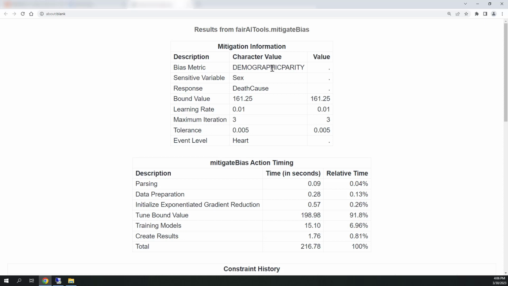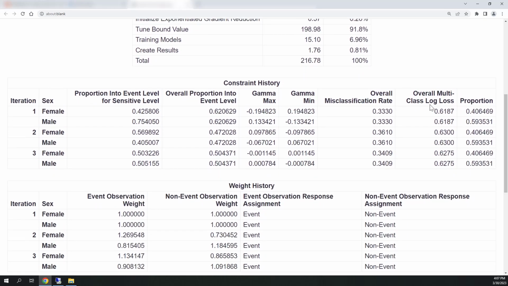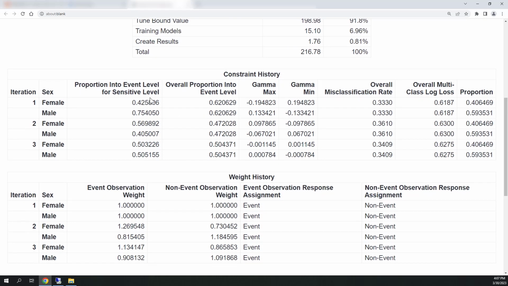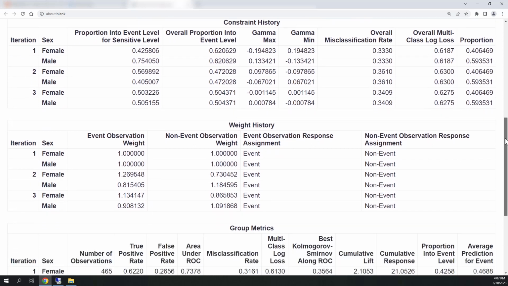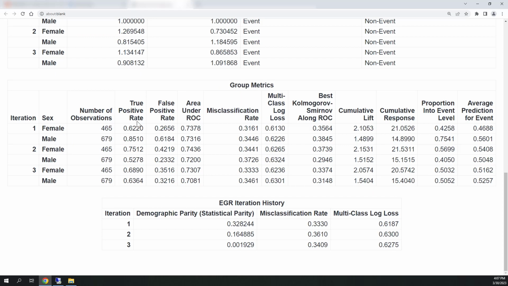You can see my bias metric is demographic parity. My sensitive variable is sex, and my response is death cause with the event level of heart. Here I see my constraint history, and I see my proportion into the event level for the sensitive level, overall proportion into the event level, gamma max, gamma min, and overall misclassification rate. And I can see my proportions here. I see my weight history, and now I have my group metrics.